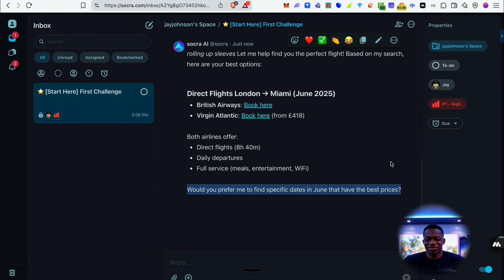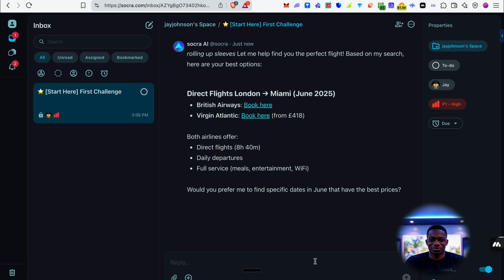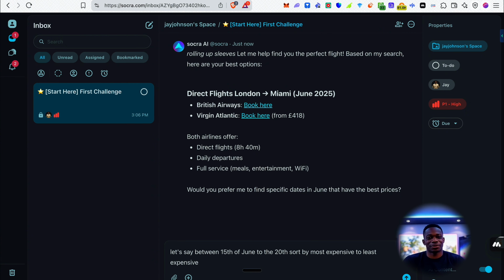I like this. I think it's really important for language models to ask follow-up questions to essentially prompt the user as well, because of course we prompt these large language models so that they can prompt us to make wiser decisions. So yeah, let's go for a more specific date. Let's say between the 15th of June to the 20th. And let's just say sort by most expensive to least expensive. Sweet, let's go with that.